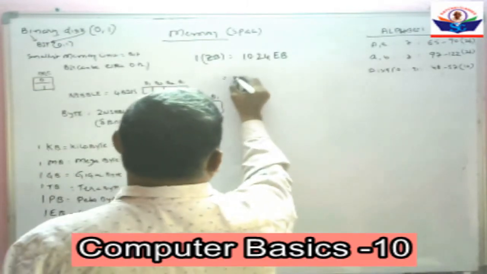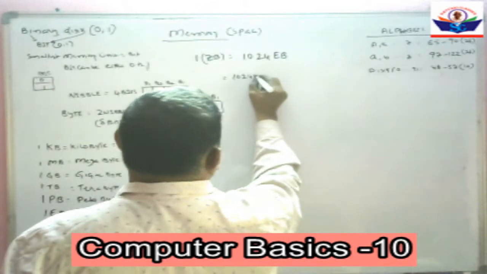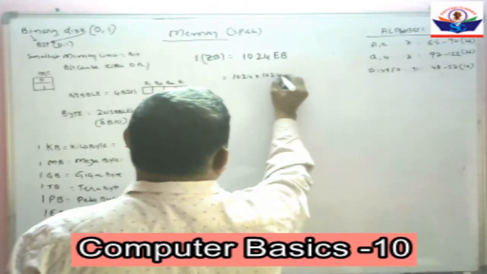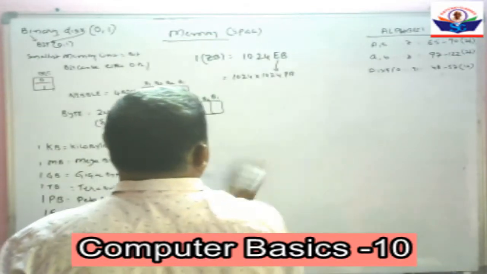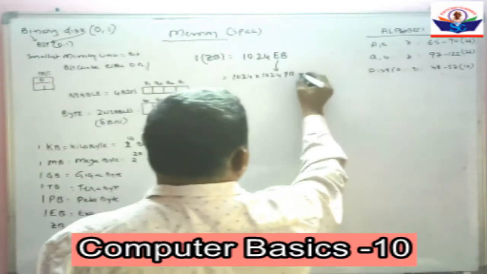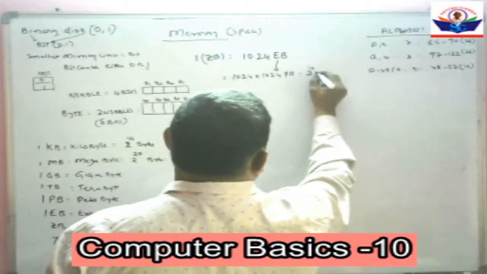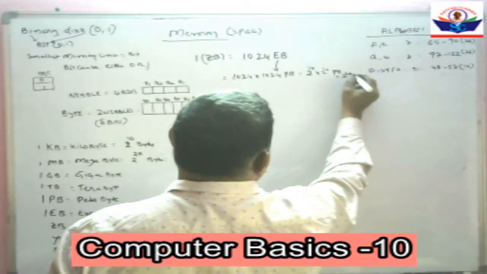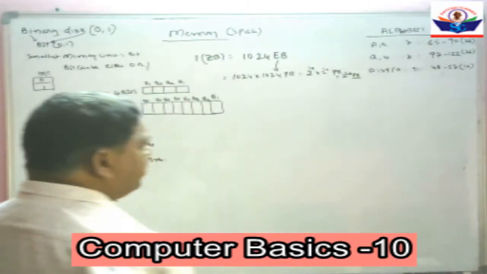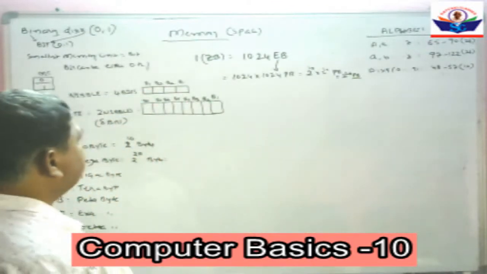That is equal to 1024 into 1024 petabytes. That is equal to 2 to the power of 10 into 2 to the power of 10 petabytes. That is equal to 2 to the power of 20 petabytes.